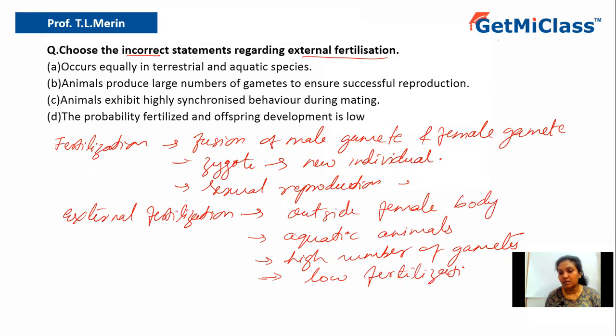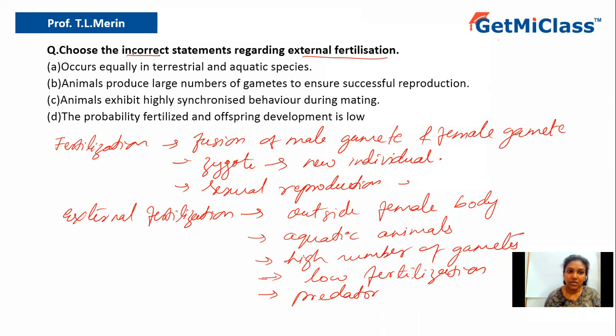Because you never know, maybe the water current will just take the sperm one side and the egg another side. So the rate of fertilization is low. Also there is always a danger for the eggs, the gametes, or the offspring which are formed externally. There is danger of predators. Predators can eat away the eggs or sperms, or the zygotes or embryos which are formed. So there is always a danger. So let us look at the options.